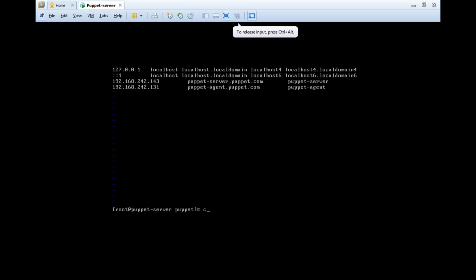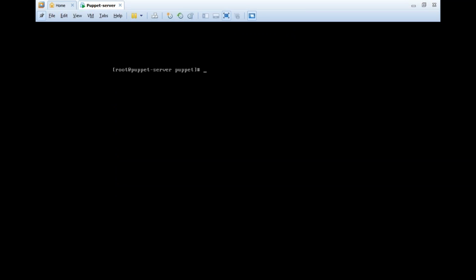So what is our host name? Our host name, puppet server, is the alias name, right? What is the fully qualified domain name here? puppetserver.puppet.com, right?